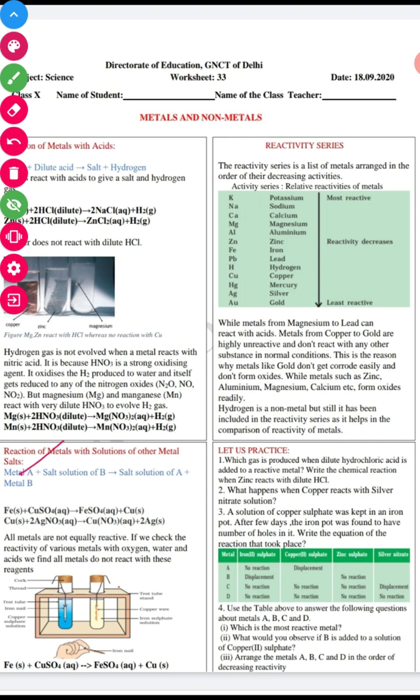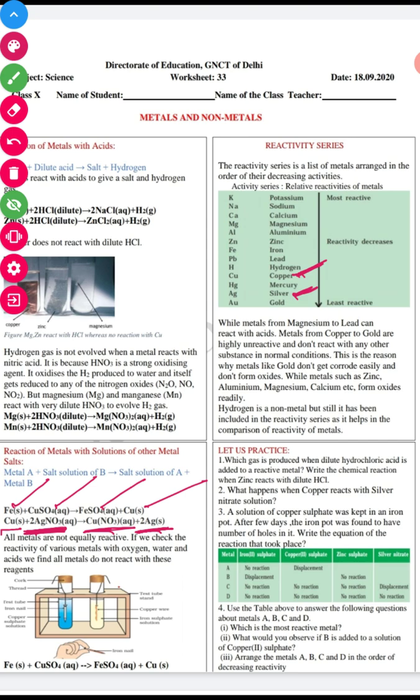In general, when metal A reacts with the salt solution of metal B, salt A is formed, and metal B is replaced. Iron, when it reacts with copper sulfate, forms iron sulfate and copper is separated out. Copper, when it reacts with silver nitrate, forms copper nitrate and silver is replaced, because silver is less reactive than copper. What does that mean?